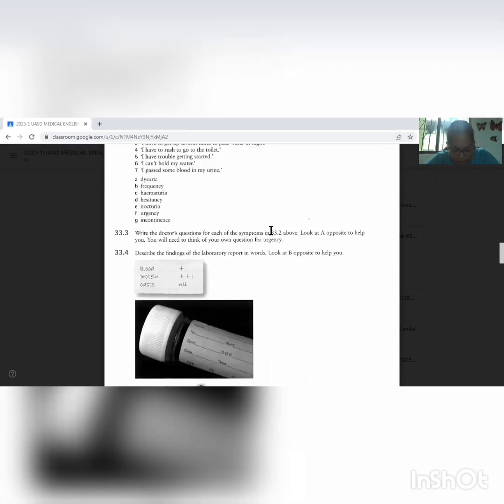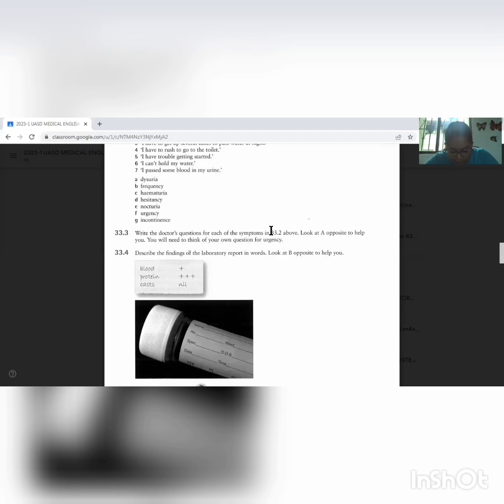33.3. Write the doctor's question for each of the symptoms in 33.2 above. Look at A opposite to help you. You will need to think of your own question for urgency. 1. Are you having any trouble with your waterworks? 2. How often is that? 3. What about at night? Do you have to get up at night? 4. Do you get an urgent need to go to the bathroom? 5. Do you have any trouble getting started? 6. Is the stream normal? 7. Do you ever lose control of your bladder? 8. Have you ever passed blood in the urine?